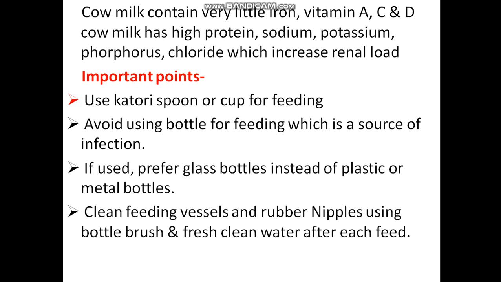Then important points. What are the important points of artificial feeding? Use cutlery, spoon or cup for feeding. Cutlery means a bowl. Avoid using bottle for feeding, which is a source of infection.